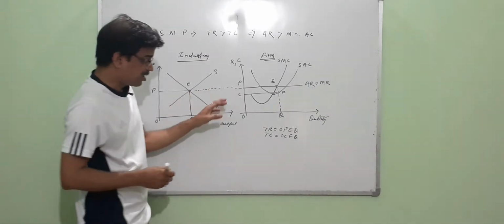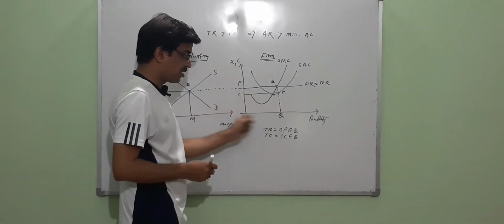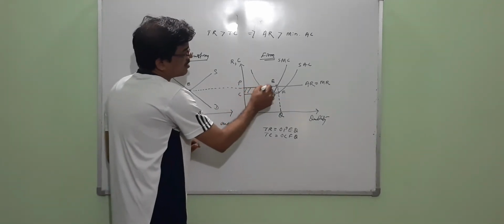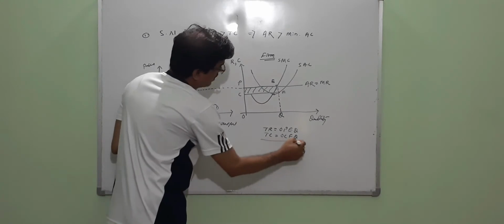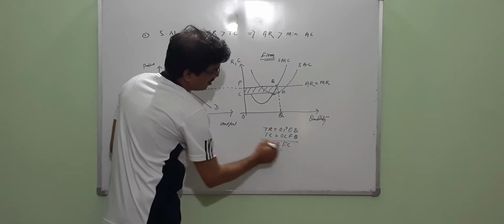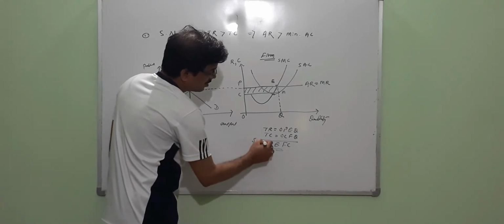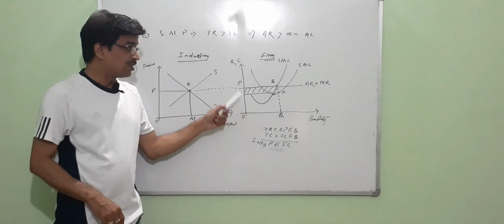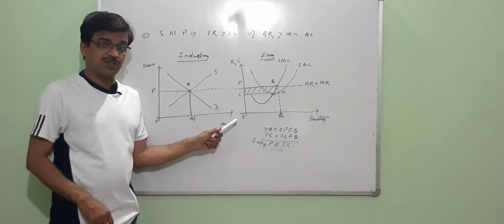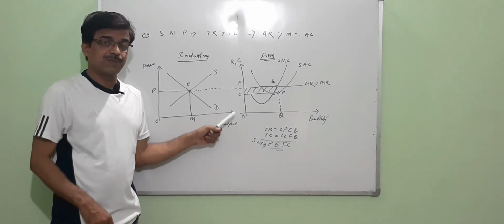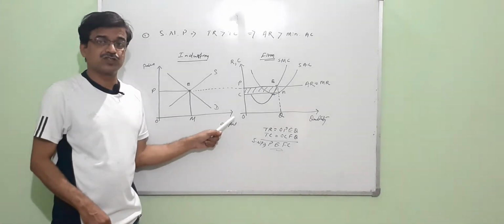OCFQ is the total cost. And when you deduct the total cost from the total revenue, we find the shaded area. This is the shaded area PEFC. This is nothing but the supernormal profit. So the supernormal profit is obtained by the existing producer, because even though it is the short run, in perfect competition entry is blocked. That means the existing producer earns supernormal profit in the short run.